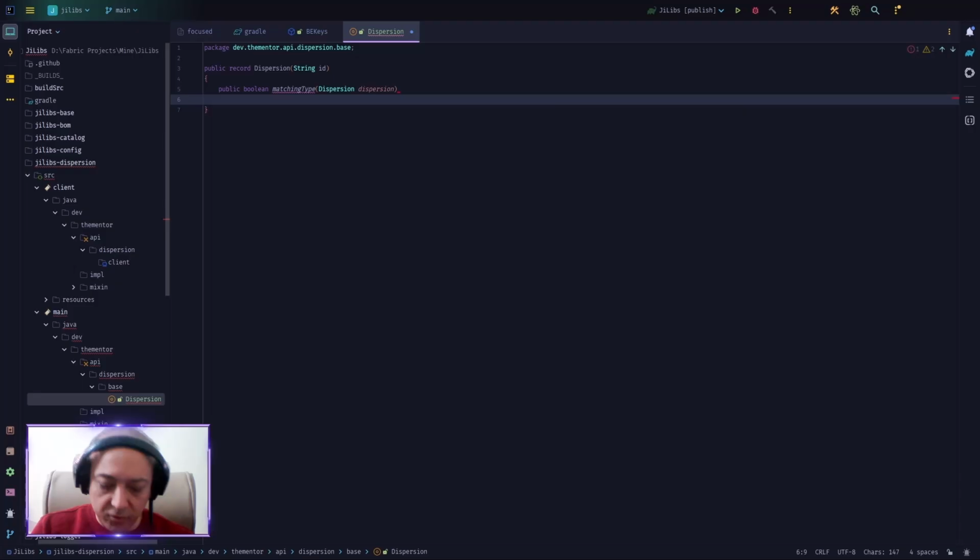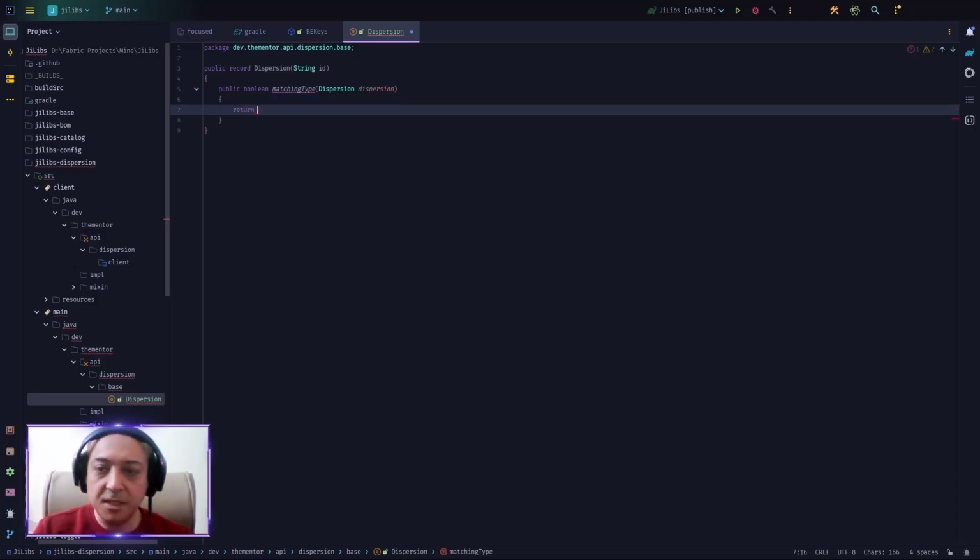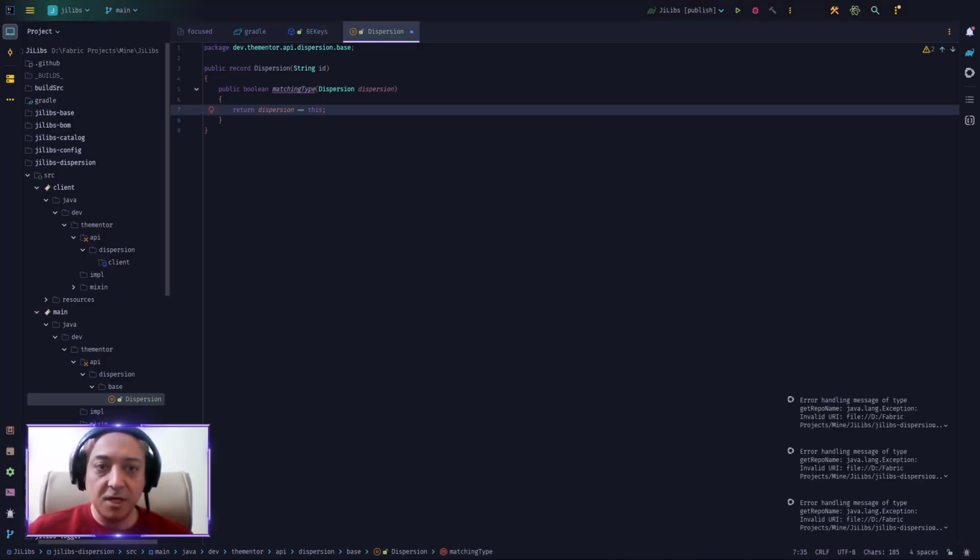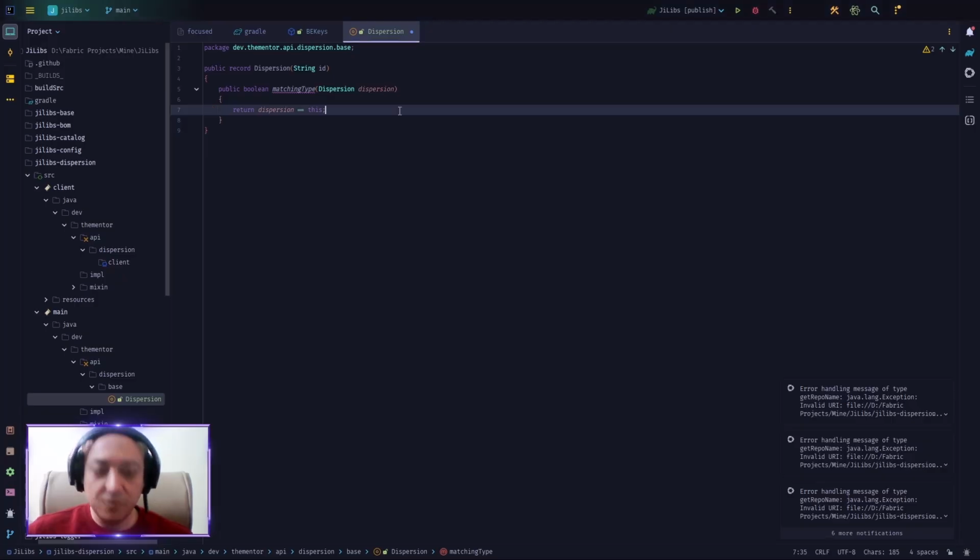All we want to do is to return if the dispersion that we gave in equals this. So it's the same dispersion or not. We are not comparing the ID. We are not doing anything like that. Believe it or not, this is all we have to do for the base dispersion class, okay?